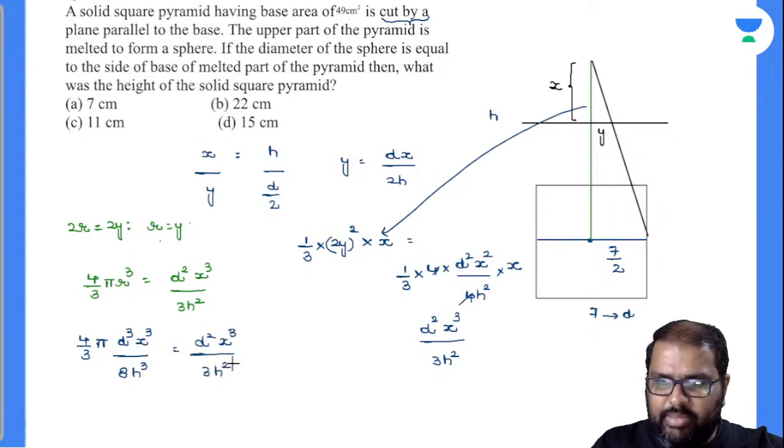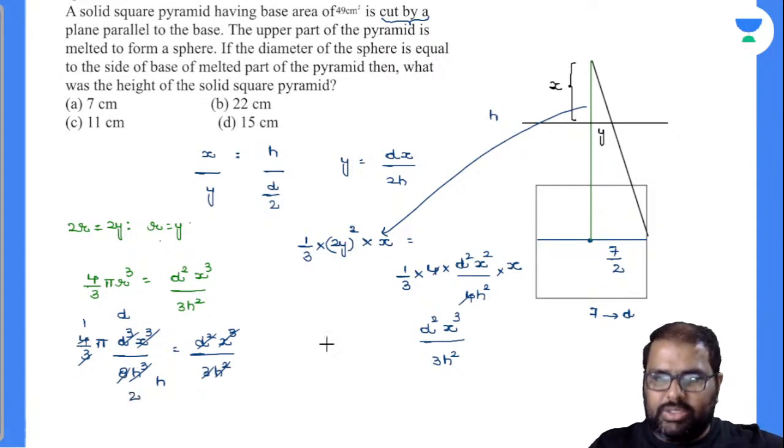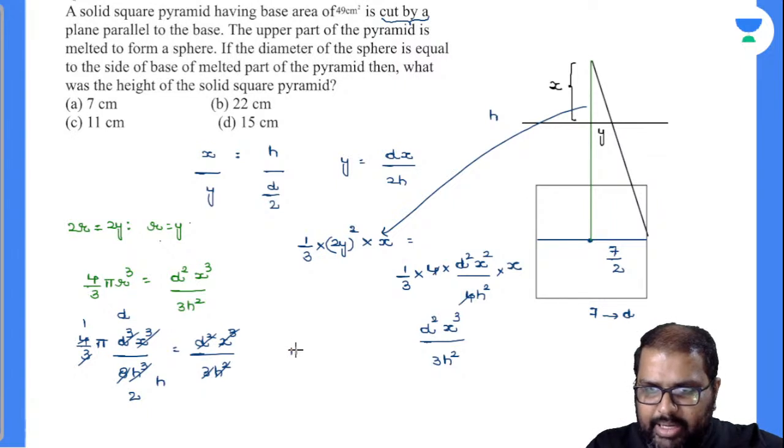So finally, x cube gets cancelled. D square and d cube, here d will be left over. H square and h cube, here h will be left over. 3 gets cancelled. 4 by 8 leaves 2. So what will be left over? Pi by 2 into d by h, which is nothing but equal to 1.